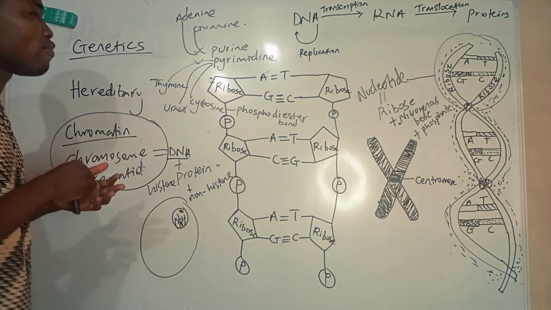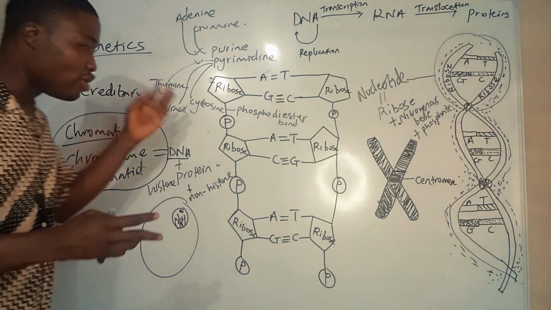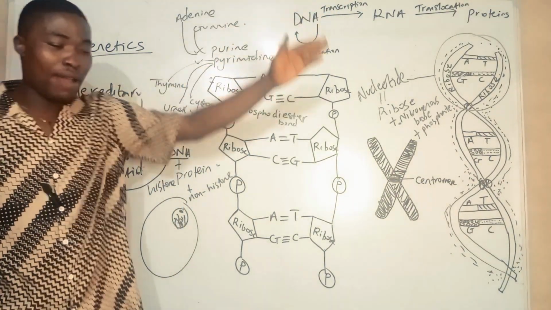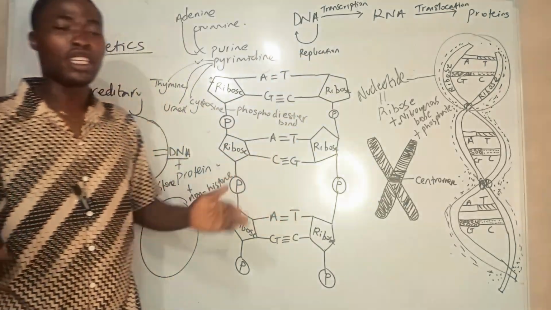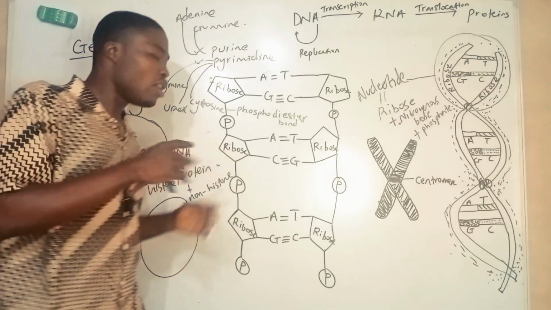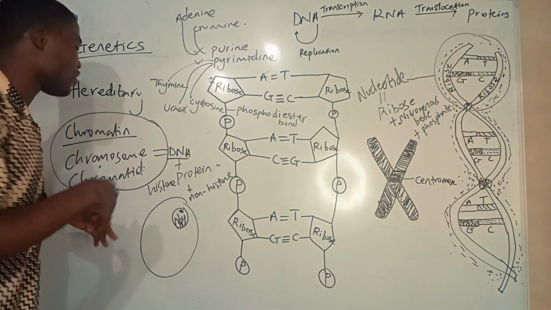Nucleotide is a unit of the DNA. As a recap, several hundreds, millions of nucleotides make up the DNA, while about 10 to the power of 7 nucleotides is found in a gene, because just a segment of the DNA is called a gene. Okay, so that's that for that.